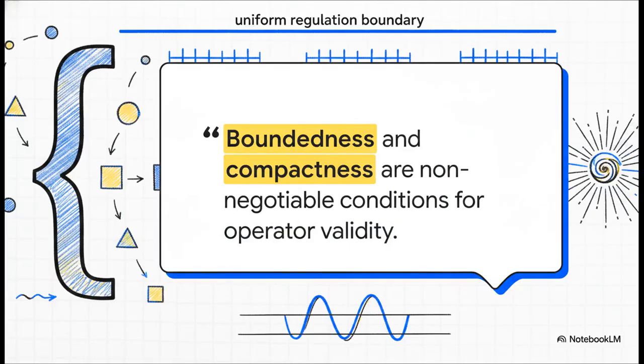This leaves us with a profound realization about the laws of operator theory, perfectly echoing the principles established by Fields medalists highlighted in our source text. Boundedness and compactness are non-negotiable conditions for operator validity. It's simple. You cannot just omit the mathematical guardrails, like the uniform regulation boundary, without entirely breaking the fundamental physics and mathematics of the system.